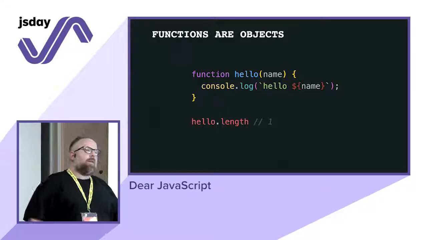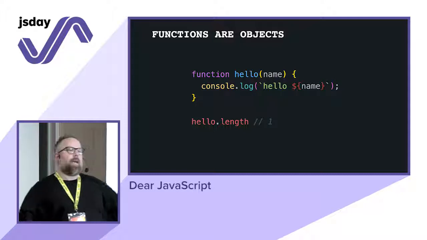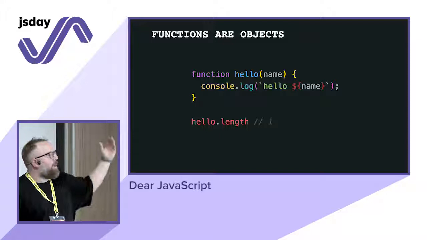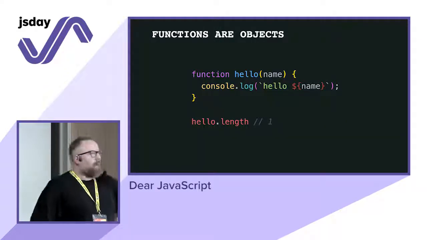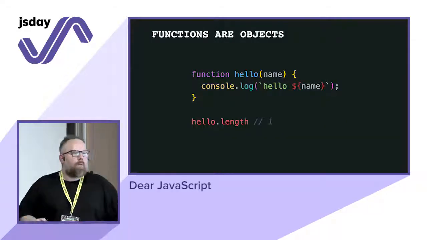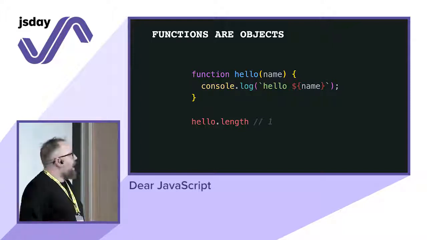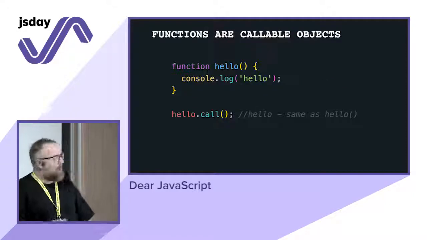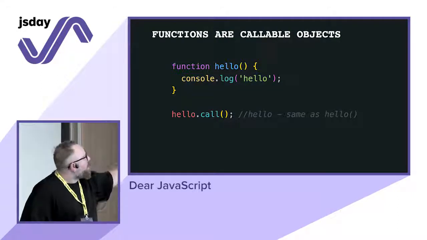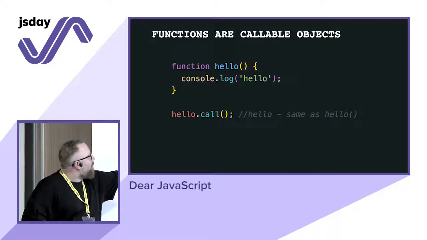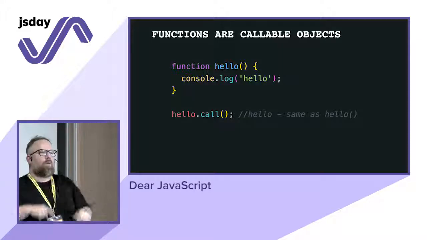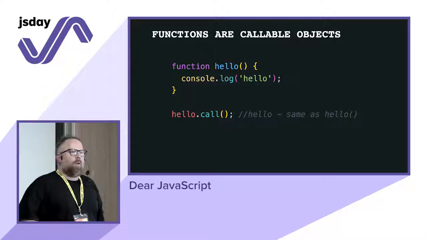Functions are objects. When I saw this, I said, now I get it. So this is a function hello that will just output hello with a name that you are passing as a parameter. If you do hello.length, what's that? It looks like an object. It's a property on an object. And the length is basically the number of parameters that you're passing. So that helped me a lot to understand why they are objects. And also the fact that a function is an object and has a method called call. So basically, the hello function, instead of doing hello, open and close the parentheses, you can just use hello.call, which is useless in this case, but that gives you an idea.